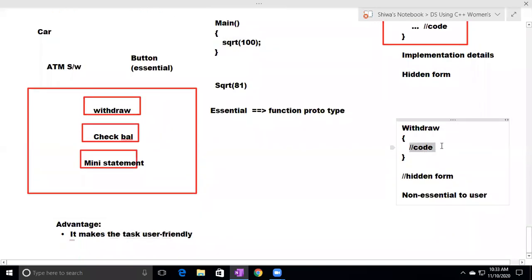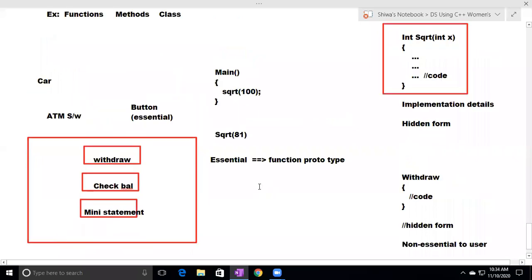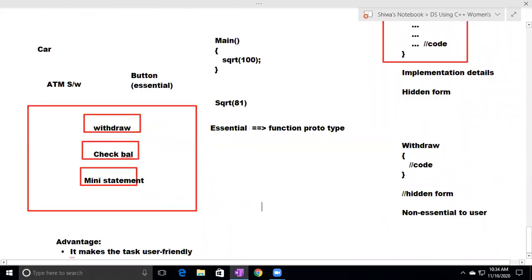This withdrawal code is a very big thing for us to write, but the programmer is making this easier, and he's providing this essential thing, the button. With the help of the button, we are withdrawing the money. So this is about abstraction, and next, listen, inheritance. So next, let's see about inheritance.